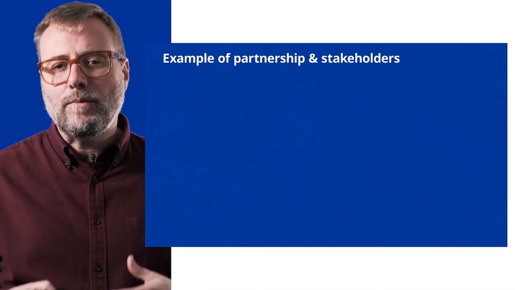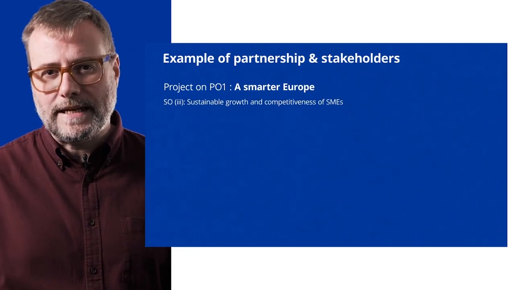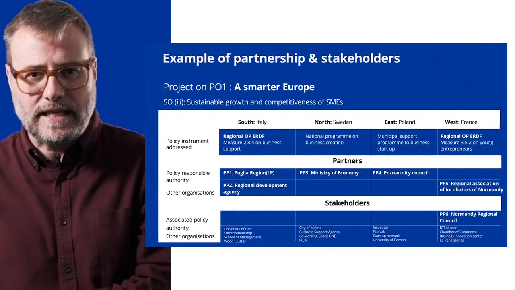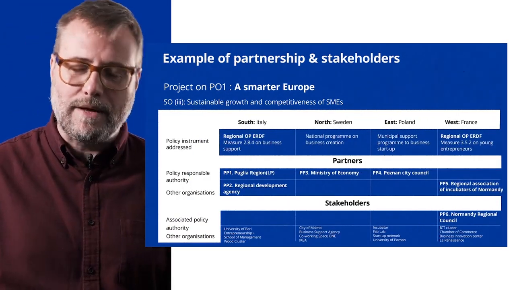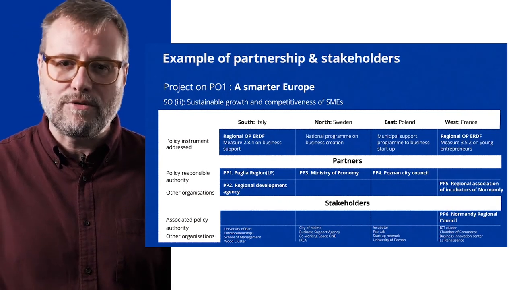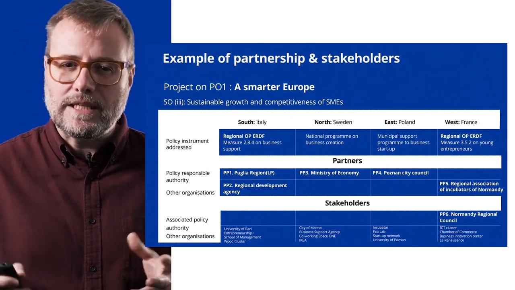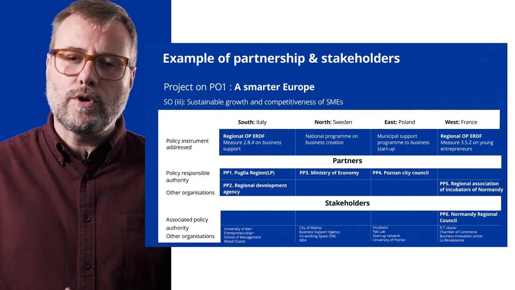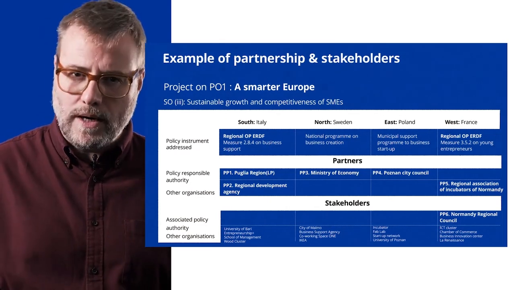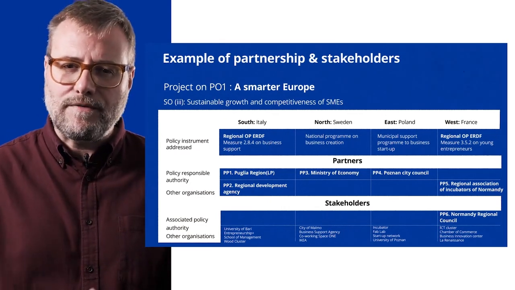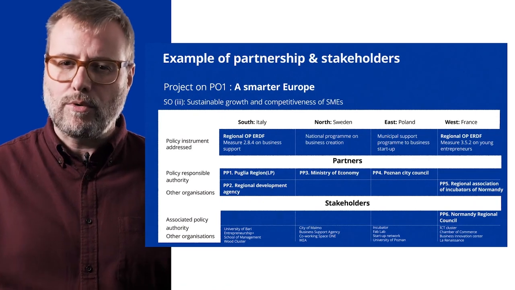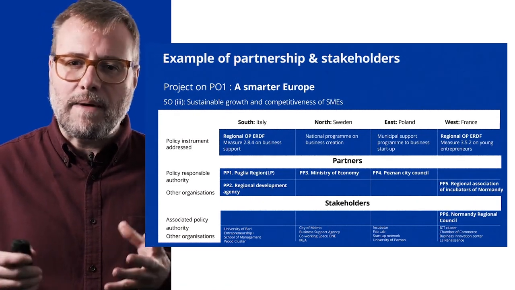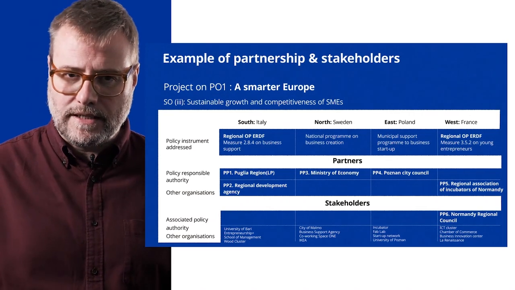And finally, here we want to show you an example of a possible partnership with the policy instruments, a stakeholder group, the policy relevant authorities, the associated policy authorities. So in the example you see that we have a partnership with a project, an application that will work on policy objective 1, a smarter Europe, specific objective 3, sustainable growth and competitiveness of SMEs. And here we have partners from 4 different countries.